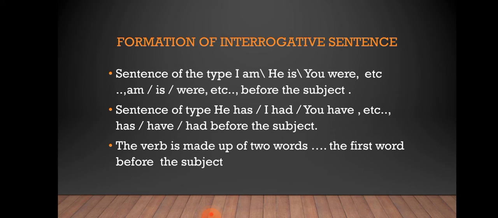Right? In the second type, sentences of the type he has, I had, you have, etc. For example, he has a car. So you can say has he a car? Question mark. I had a fever yesterday. Had I a fever yesterday? You have a new cycle. Have you a new cycle? Question mark. So in an interrogative sentence we put has, have, had before the subject.